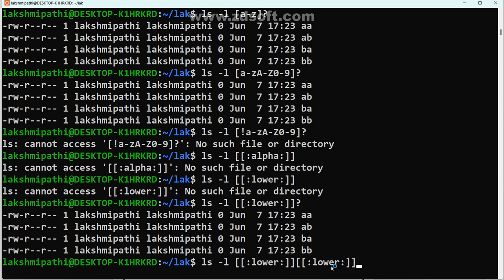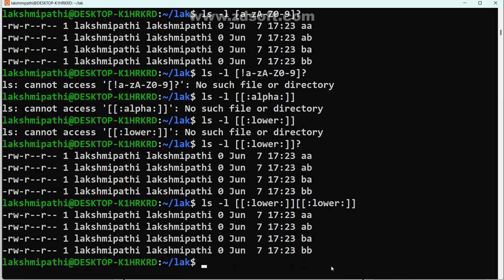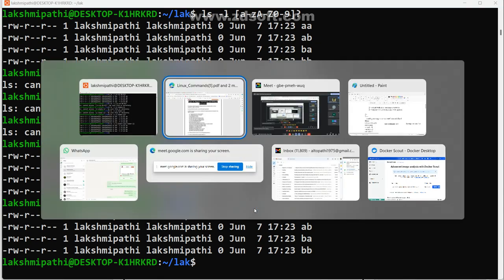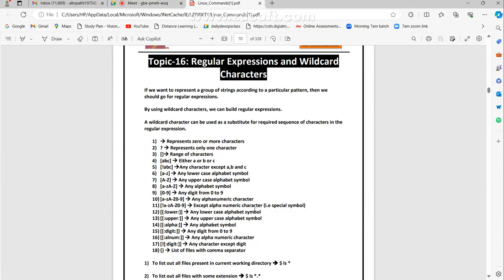How many letters did I specify? Two letters. Is it clear or not? Tell me. Yes or no? Don't panic here. This is the industry standard they provided. Somewhere in programming, they may write like this also. In the same way, check upper. There are lower, upper, alpha, digit, alphanumeric, and only digit, not digits.